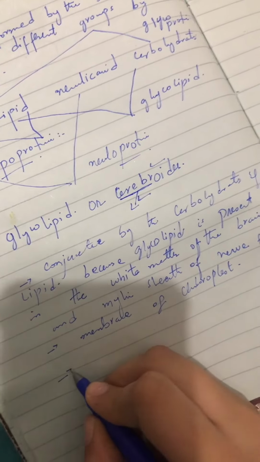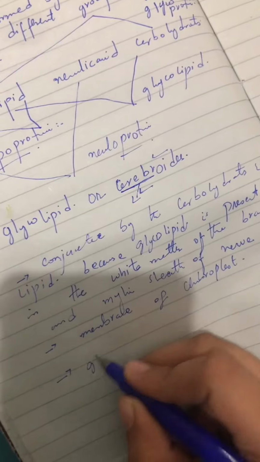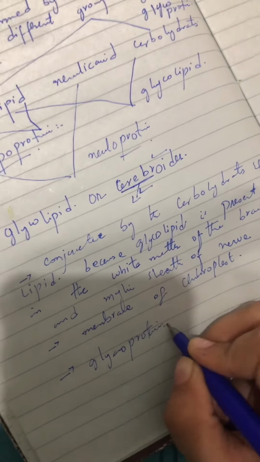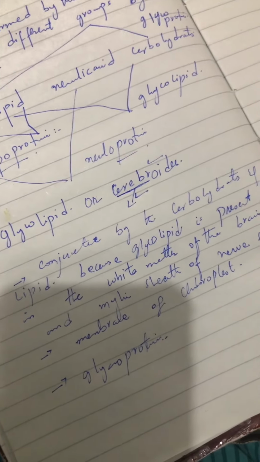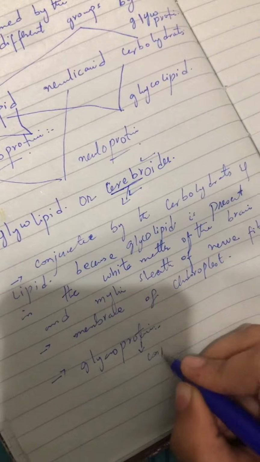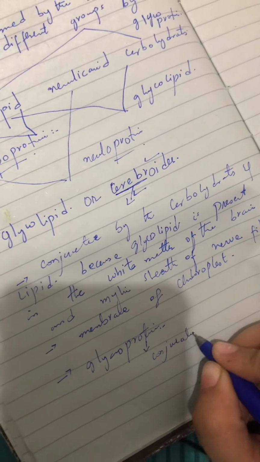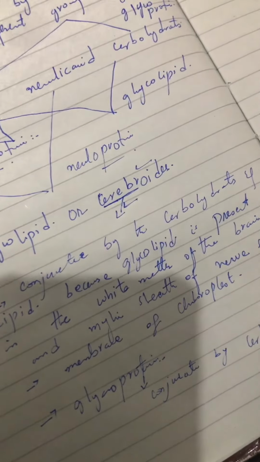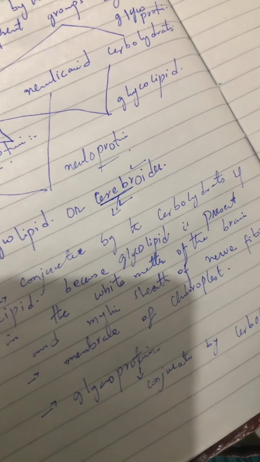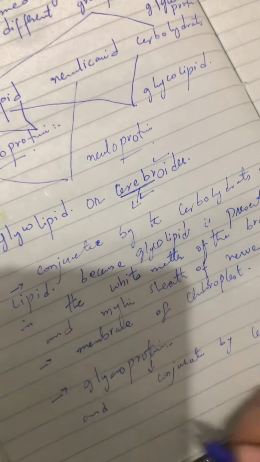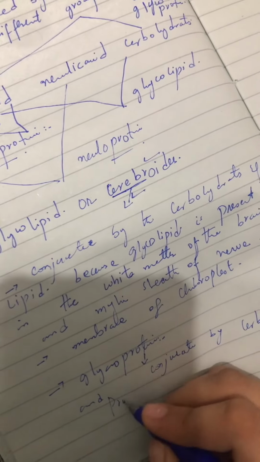After that we have glycoprotein. What is glycoprotein? Glycoprotein is basically conjugated by carbohydrates and protein.